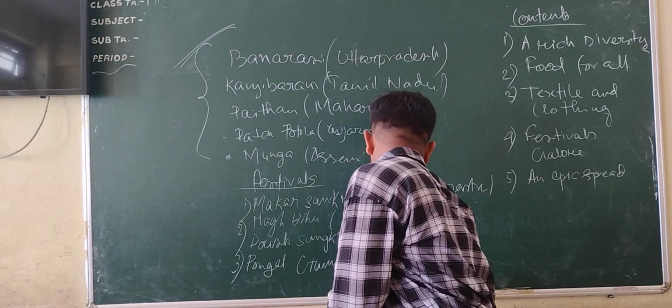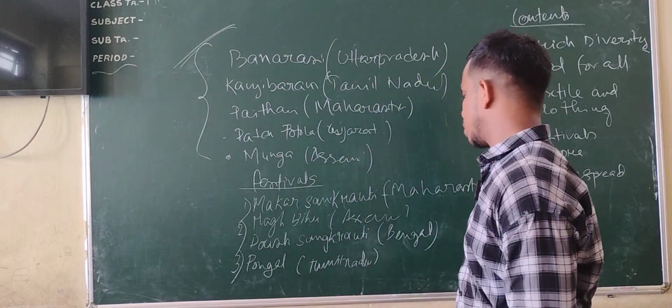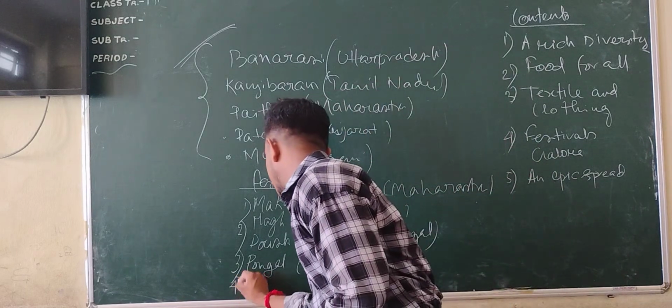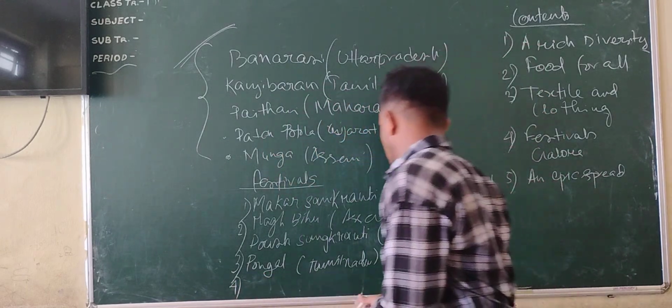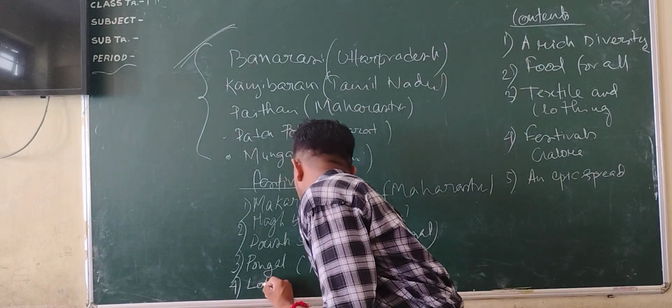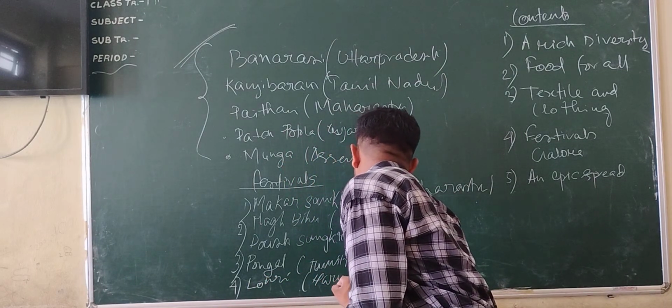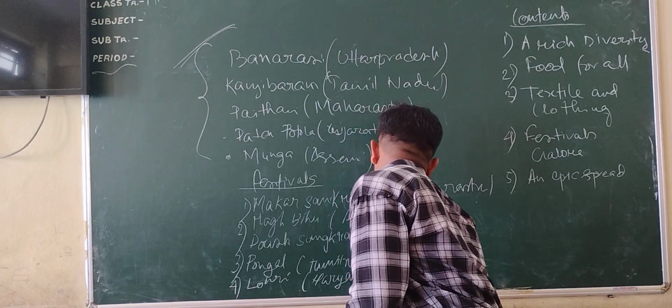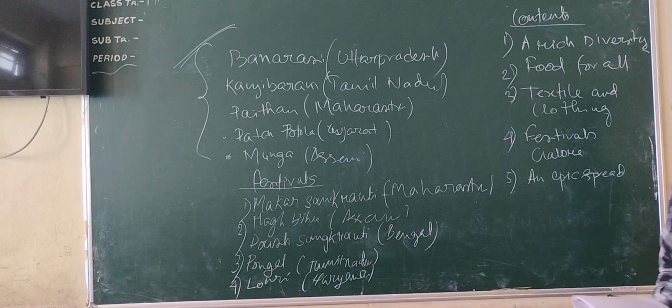This should be written for your subject, because these things are not mentioned in your textbook. It's skipped. And also Lohri, which is a festival especially of Haryana. All these things should be written in your notes.